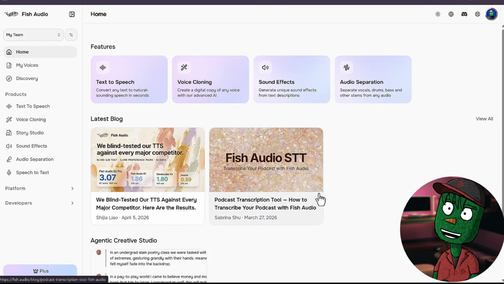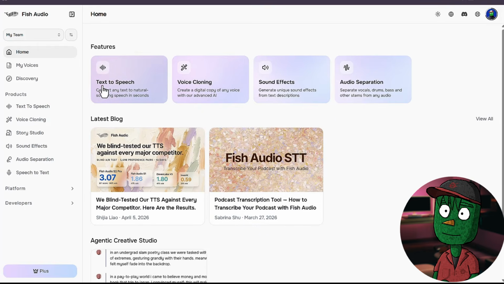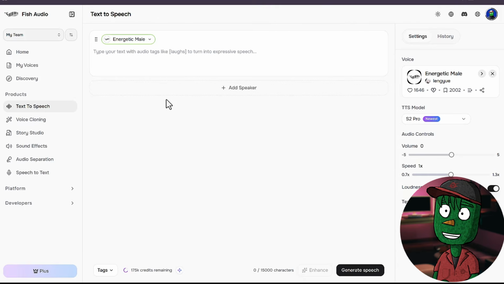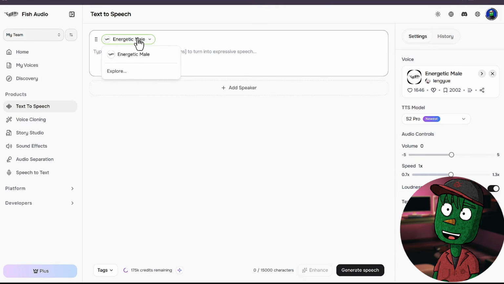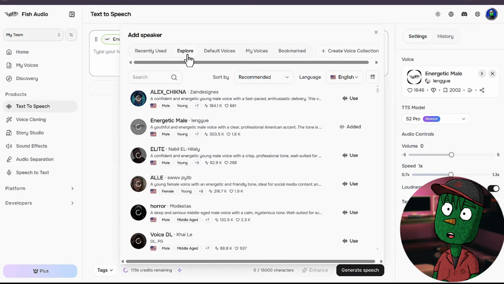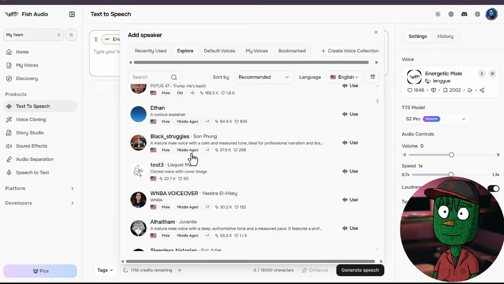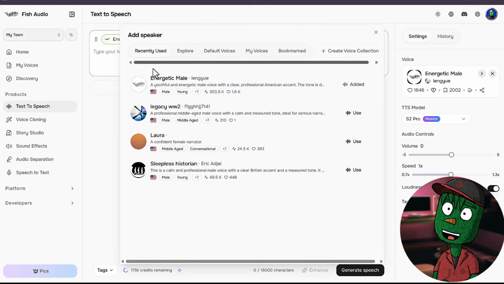With Fish Audio, what you just need to do is first of all click on text-to-speech here, and then it's going to bring you to this page. The first thing you want to do is click on the voiceover here, and then click on Explore. Then go to the Explore voiceovers here and choose the one you like. But for me, I've recently added the ones that I want, so I'm going to be going with this Legacy WW2 here because I like how the voice sounds.